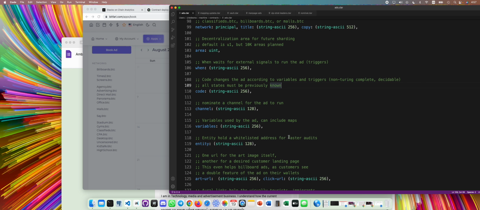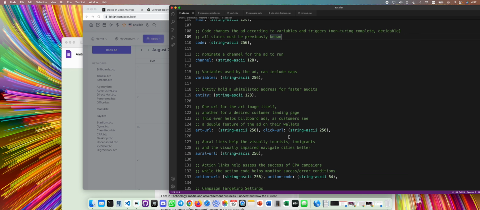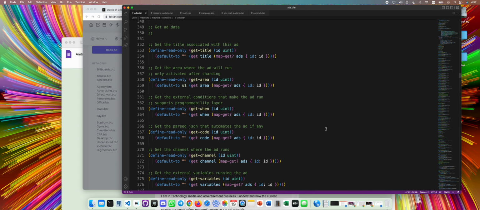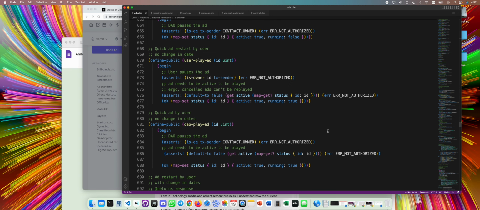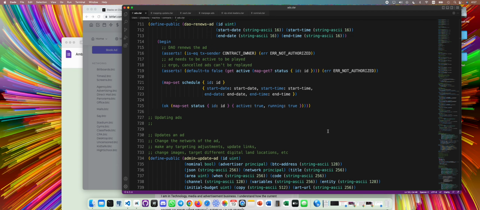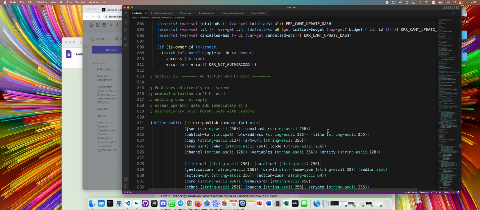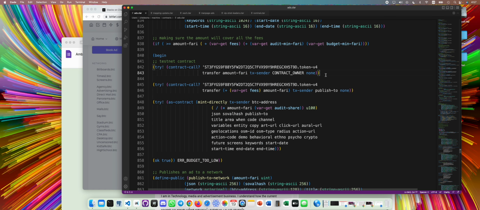It's an incredibly powerful protocol, and the fact that we can manage everything with only one NFT for the ads and only one contract, it's actually great. It's just superb. Ads can only be placed with Faris. Let me see if I can show you the code here. You need Faris to place ads. I think I can show some code here that does it. Yes, so this is the money that is sent with Faris.